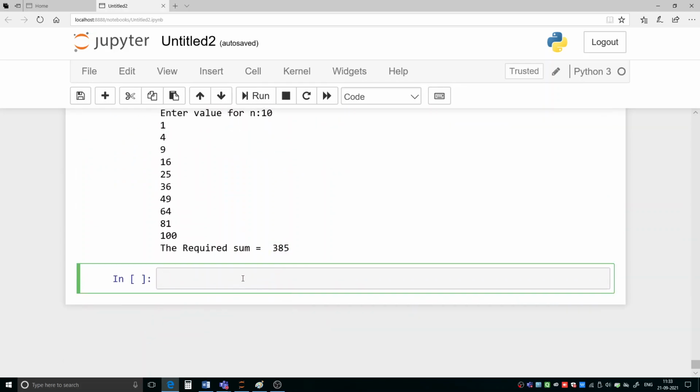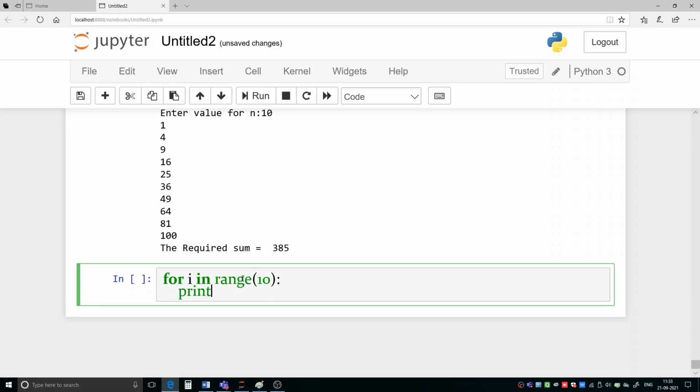You can do like this also. For example, suppose you are writing for i in range 10, and here you are writing print we are learning for loop. We are learning for loop. Because this statement we have kept inside the loop, so what will happen?